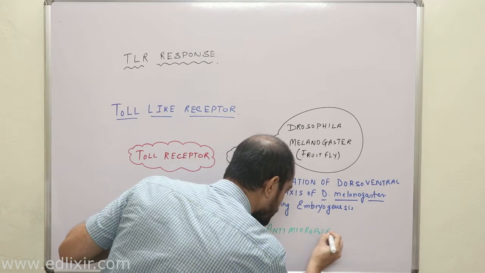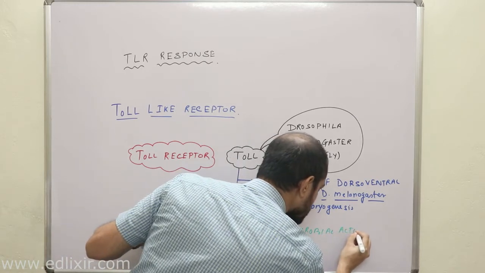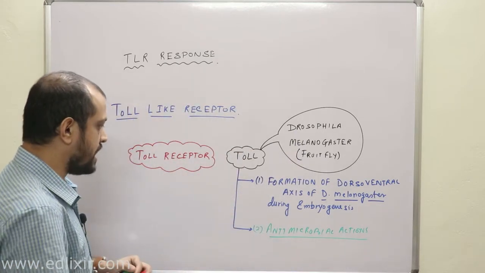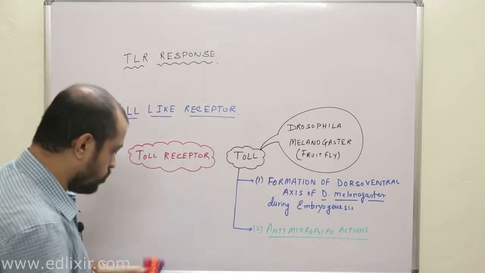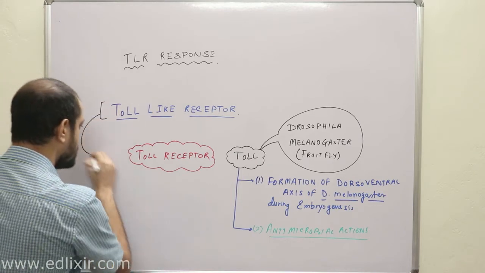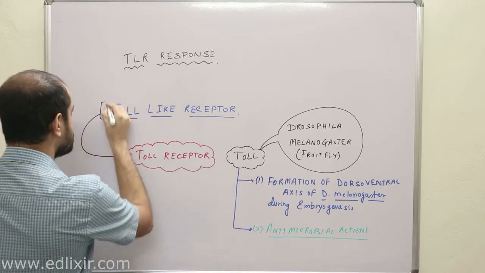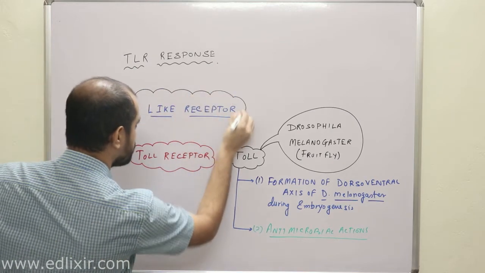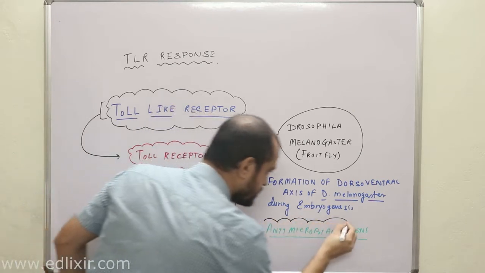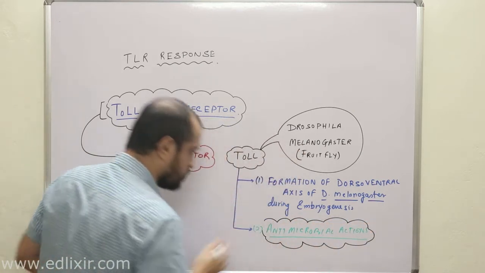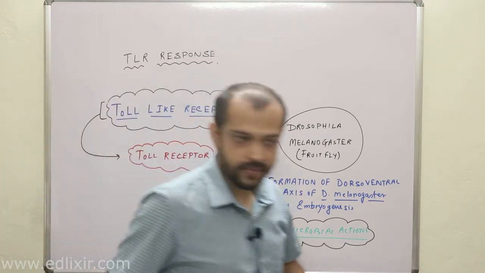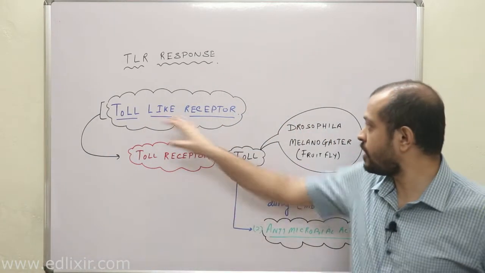Now listen with all your attention. As our receptors look more or less like them, or have homology, these proteins present in our body also have some antimicrobial activity. Therefore these proteins are known by the name toll-like receptor.